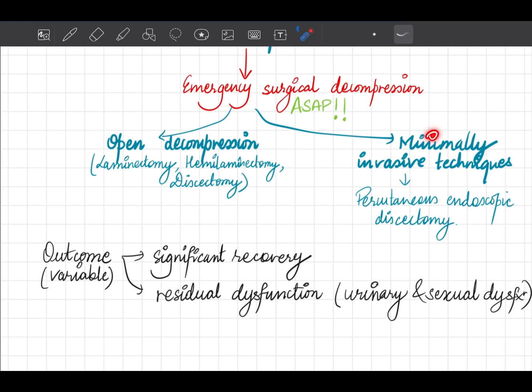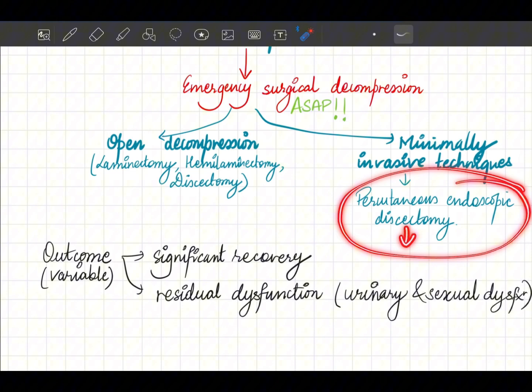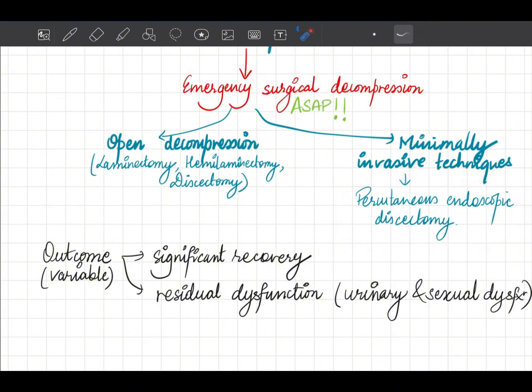And now as the technologies have evolved, there are minimally invasive techniques like percutaneous endoscopic discectomy, PELD, percutaneous endoscopic lumbar discectomy. This technique can be done just under local anesthesia. So these are the two available techniques for emergency surgical decompression. If the patient has spinal infection, then we need to give antibiotics as well. So the treatment depends upon the cause of the Cauda Equina Syndrome.